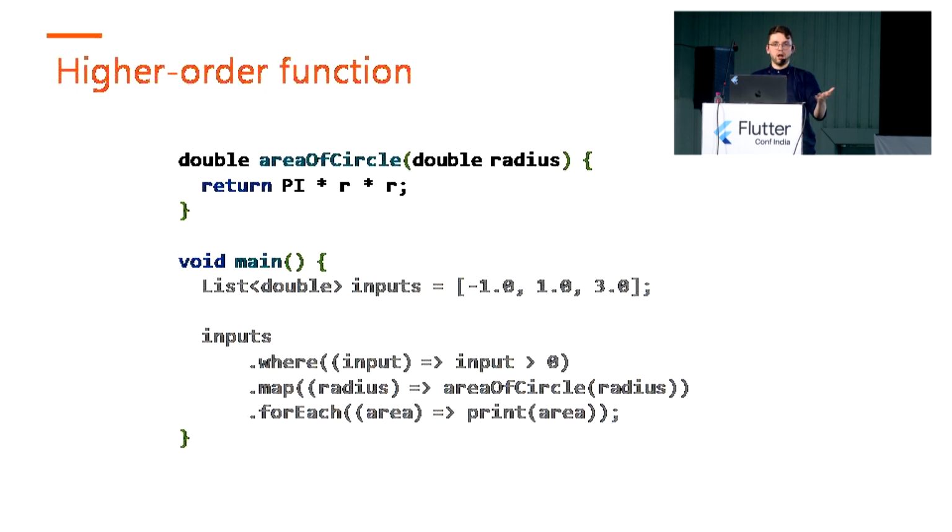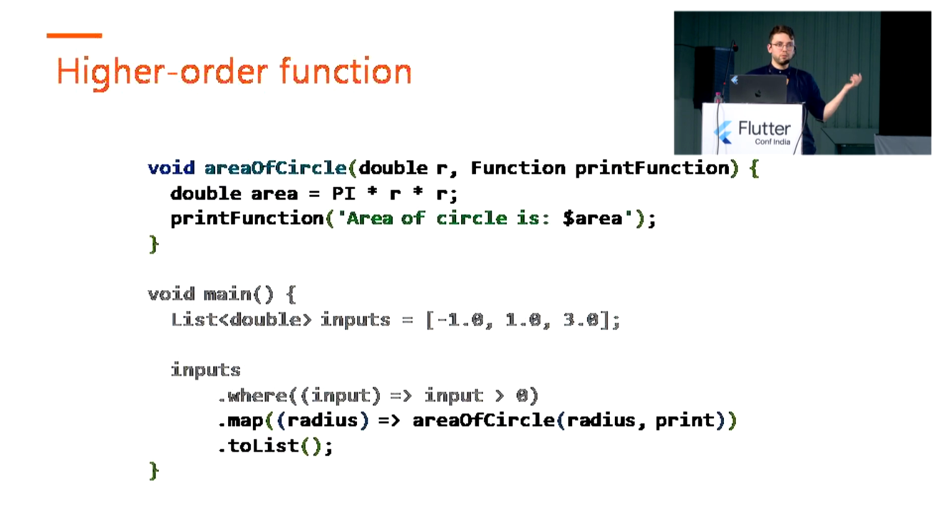So how does it look in our example? We have the area of circle function, and we can change it to receive a function as a second parameter, which will be the print function, and then we can use it locally. So we could reduce the code, as it looks from outside.